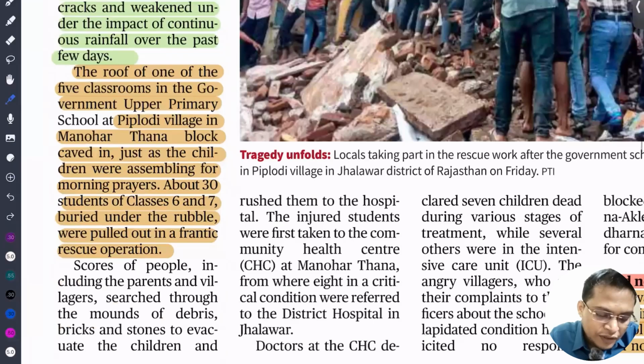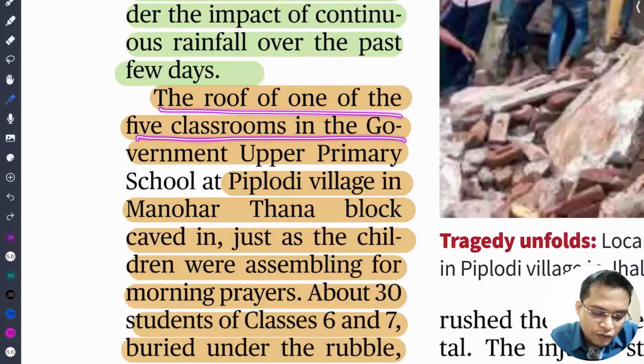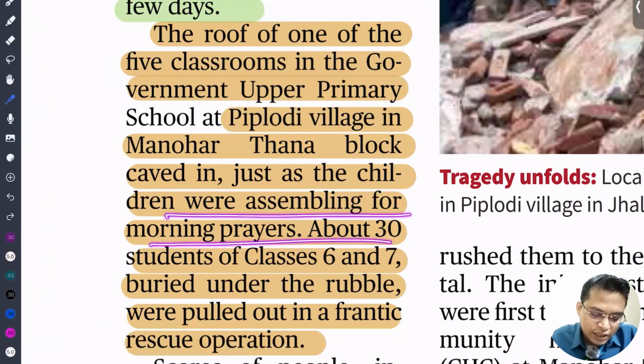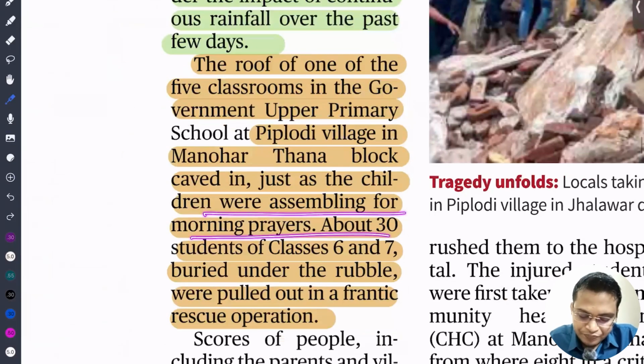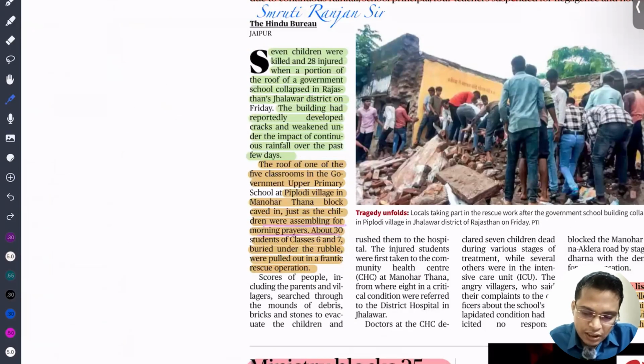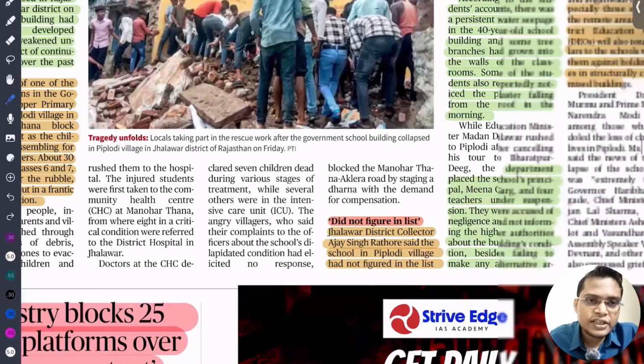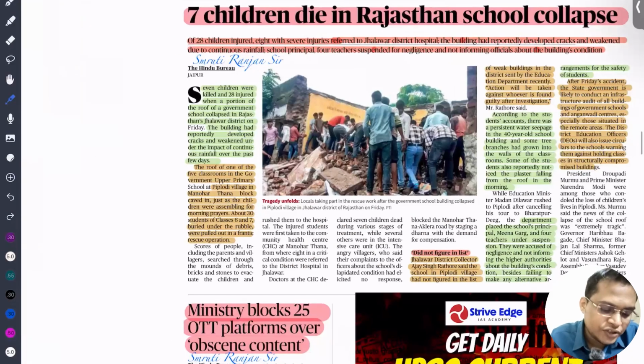The roof of one of the five classrooms of the government upper primary school block collapsed. Yes, I think this is the story. You can just read it, and this can be a very good example in your case study also.